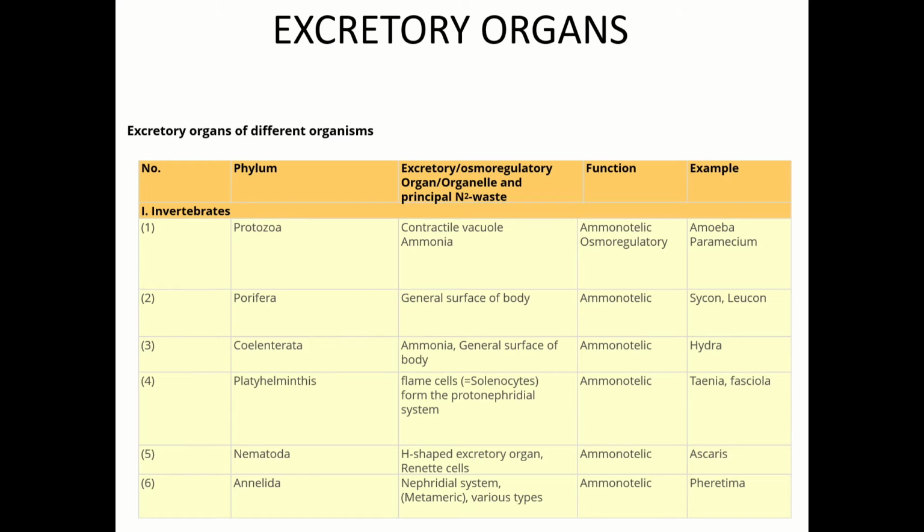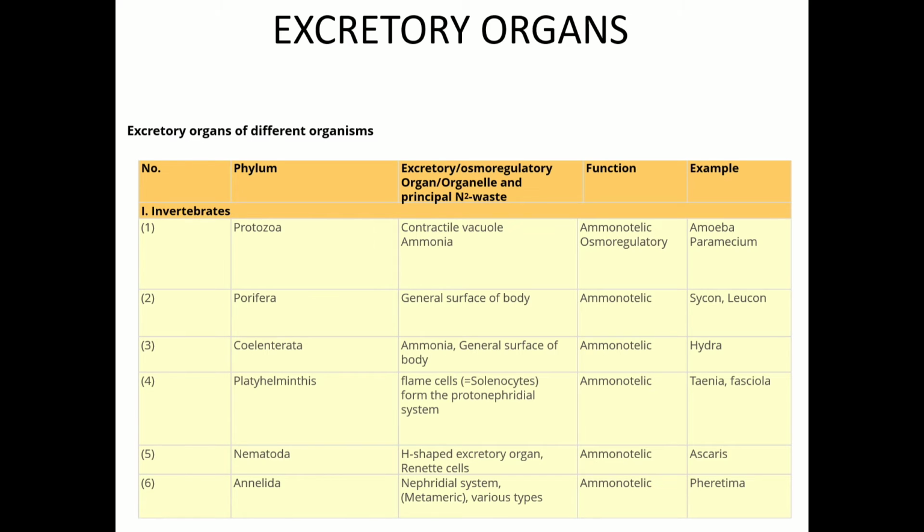Nitrogenous waste is ammonia. Excretion takes place through the general surface of the body. These are ammonotelic. Example is Hydra. Next we have Platyhelminthes. In this there are flame cells for excretion. They form the protonephridial system. They are ammonotelic. Examples are Taenia and Fasciola hepatica.